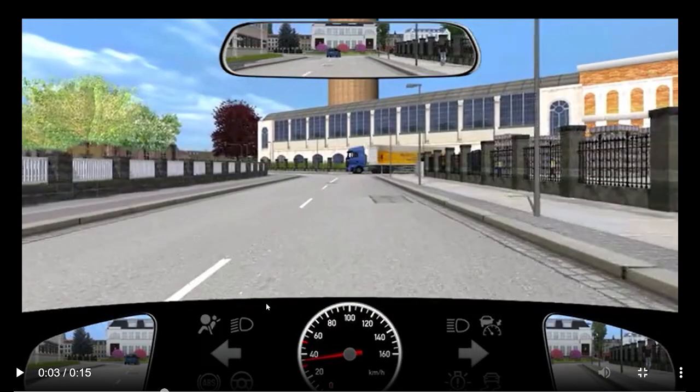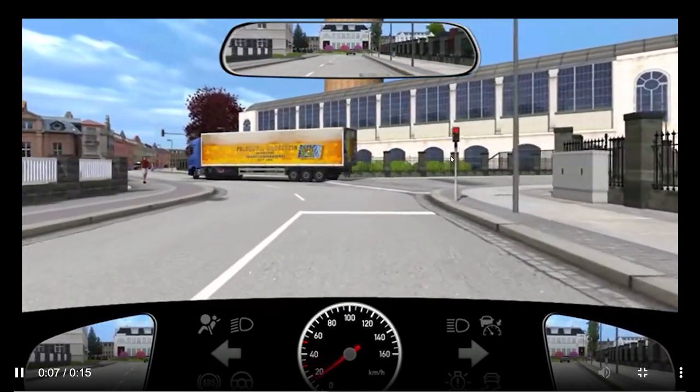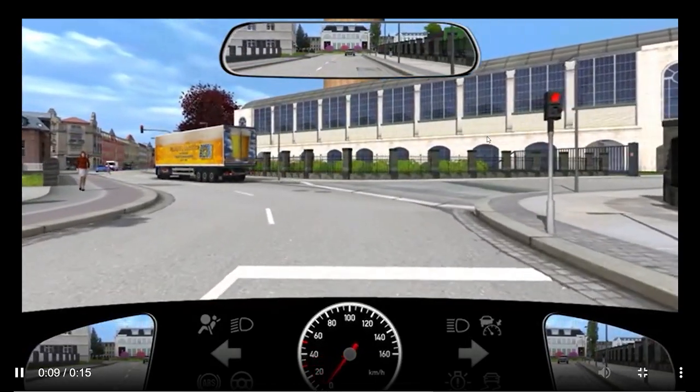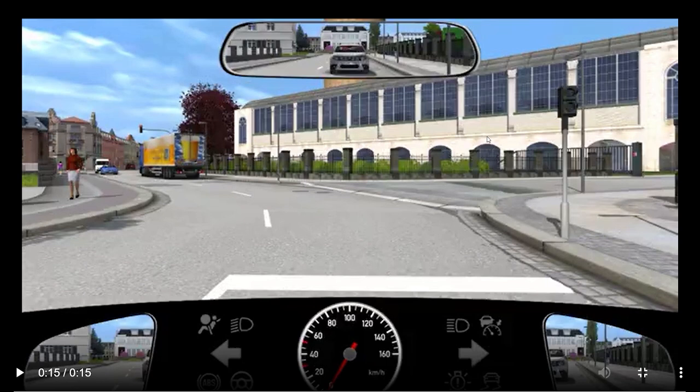So we will play the video again. Normally we have a three-phase light, but this light is of two-phase. You see, it's red, you have to stop. It's a red signal. But whenever this light goes off, or the signal is turned off, then you can continue to drive again. So this is a two-phase light.